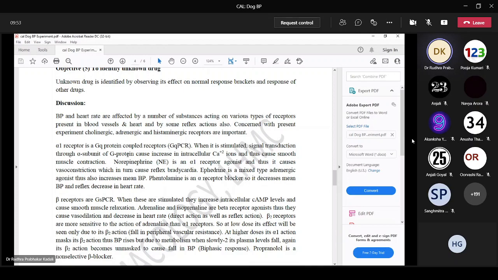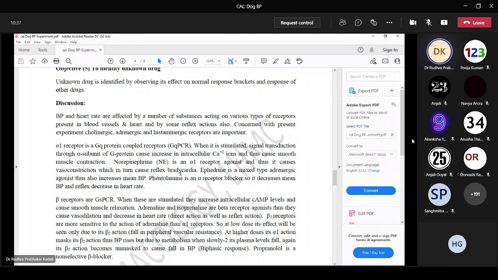Alpha 1 receptor is a Gq protein coupled receptor. When it is stimulated, signal transduction through the alpha subunit of G protein causes an increase in intracellular calcium, thus smooth muscle contraction. So that's why alpha 1 receptor stimulation causes smooth muscle contraction, vasoconstriction and rise in BP. Norepinephrine is an alpha 1 agonist and thus it causes vasoconstriction, which in turn causes reflex bradycardia. Noradrenaline causes reflex bradycardia because it doesn't have beta 2 action. It acts only on alpha receptors, vasoconstriction, rise in BP, so heart rate will decrease.